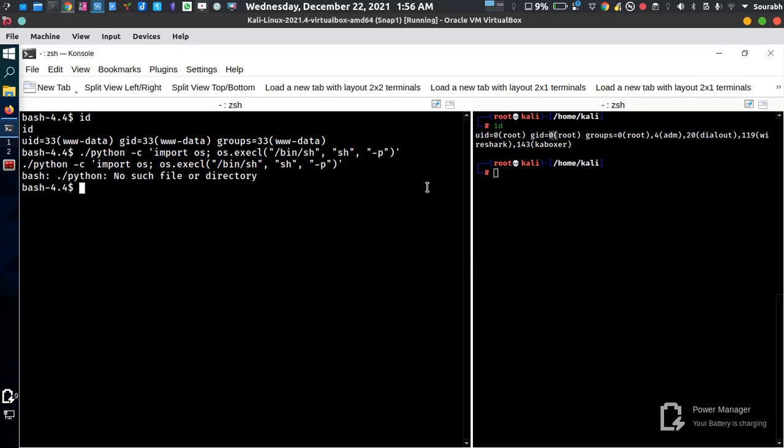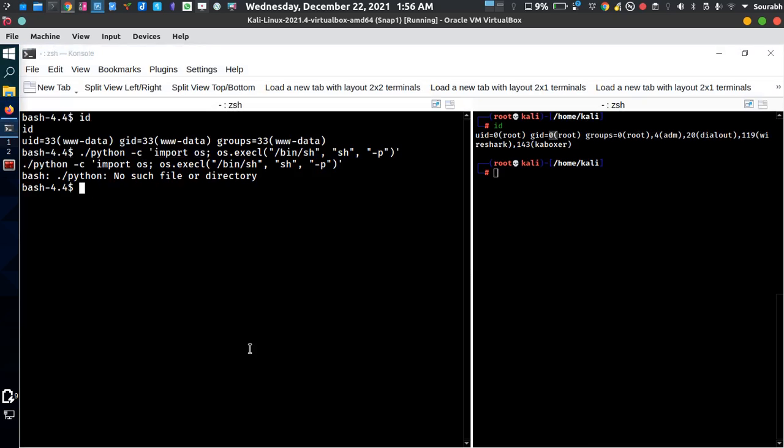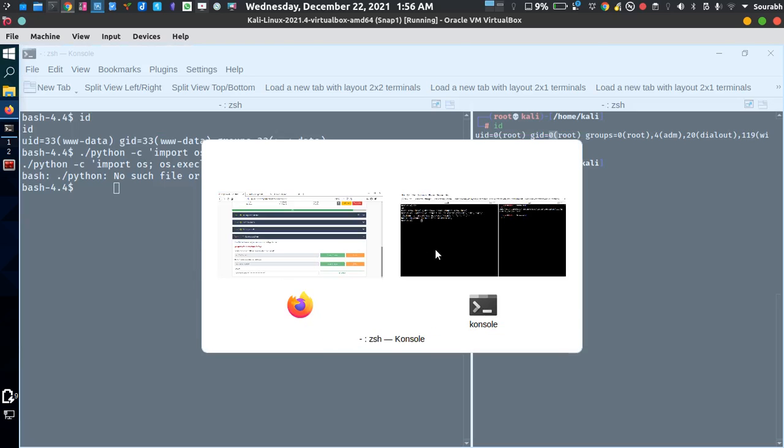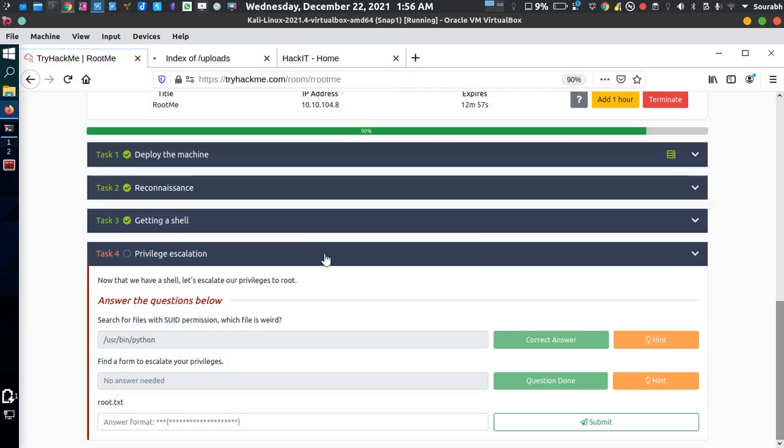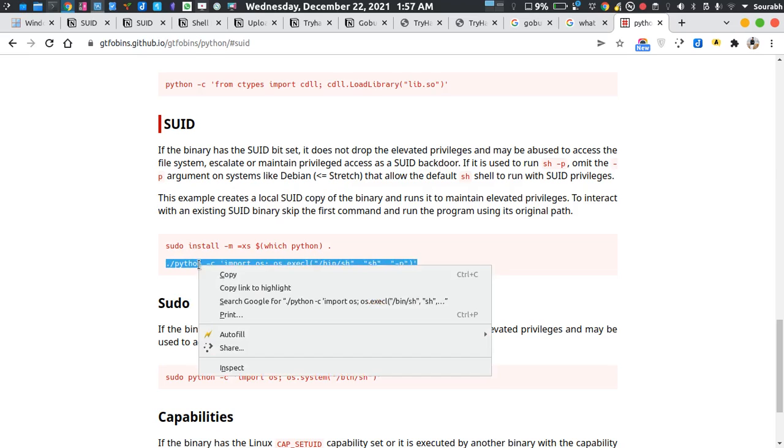So copy this and paste it over here. You need to do this on your own. I'm not going to do that on video, because I don't want TryHackMe to give me a YouTube strike for showing the root.txt file. This is my initial day on my YouTube channel, and I'm not going to risk a strike because of that root.txt.